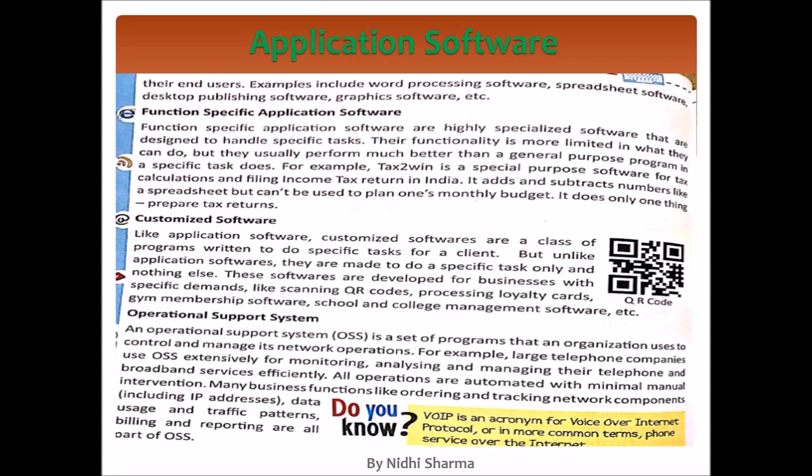So they can operate with automated, minimal intervention many business functions like audit, tracking their network components, data use, and their traffic patterns with the help of OSS. Voice over internet protocol is a common term that is used for voice services on the internet. That comes under the category of operational support system. It is mainly used just for communication purposes.